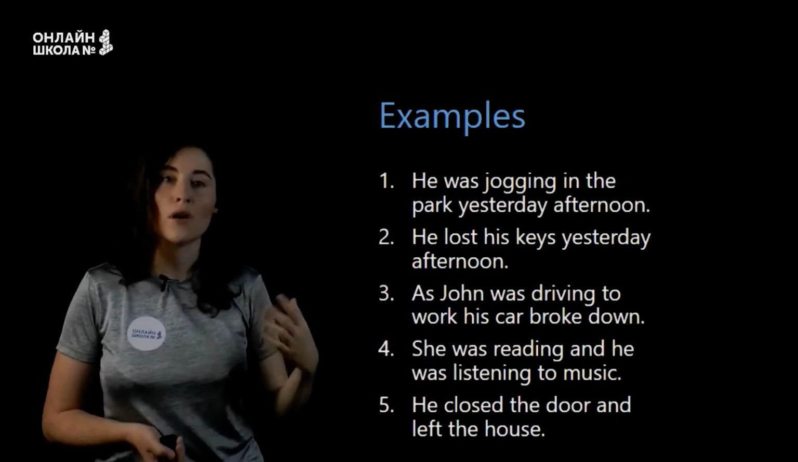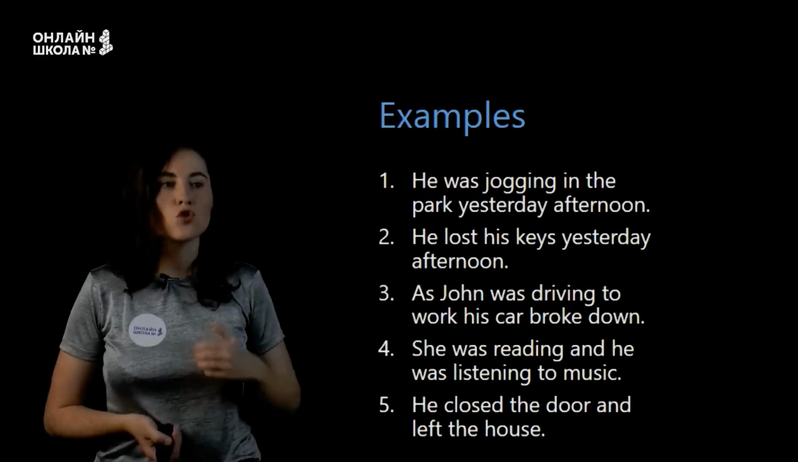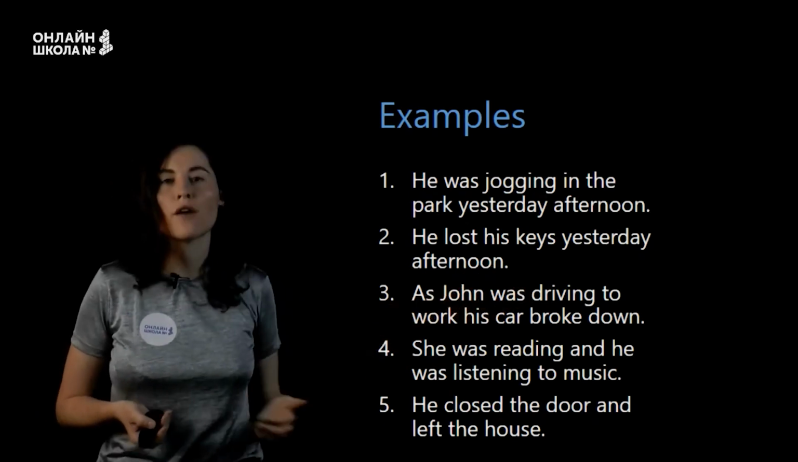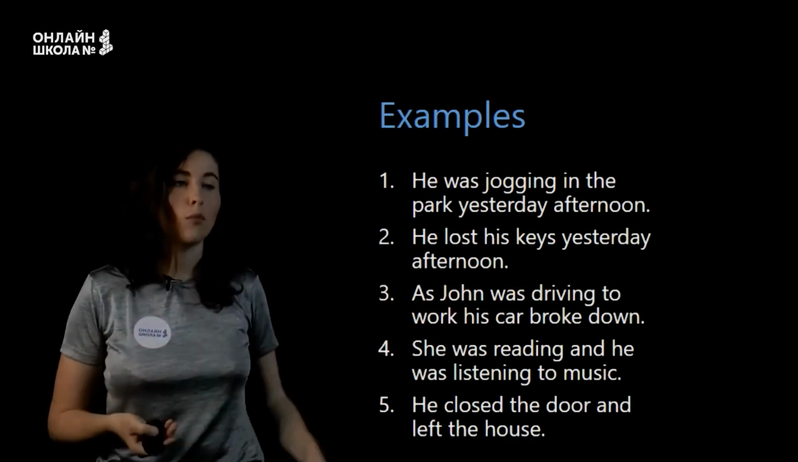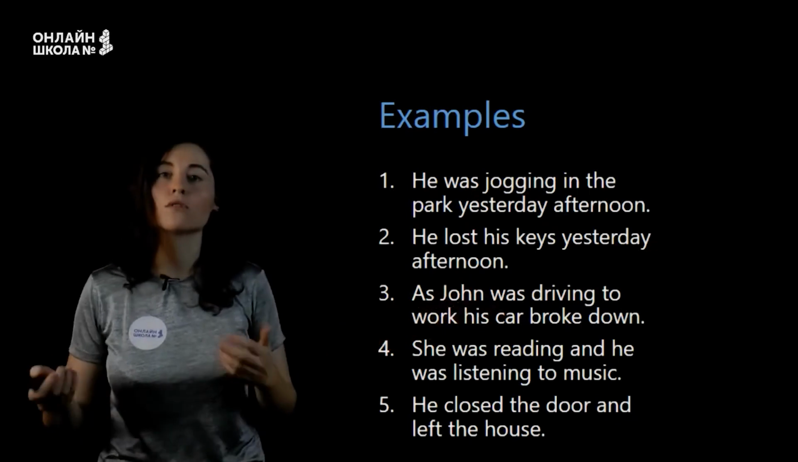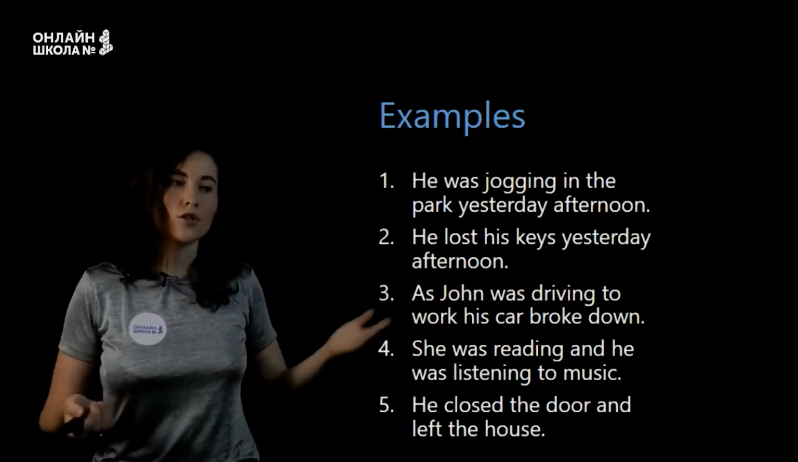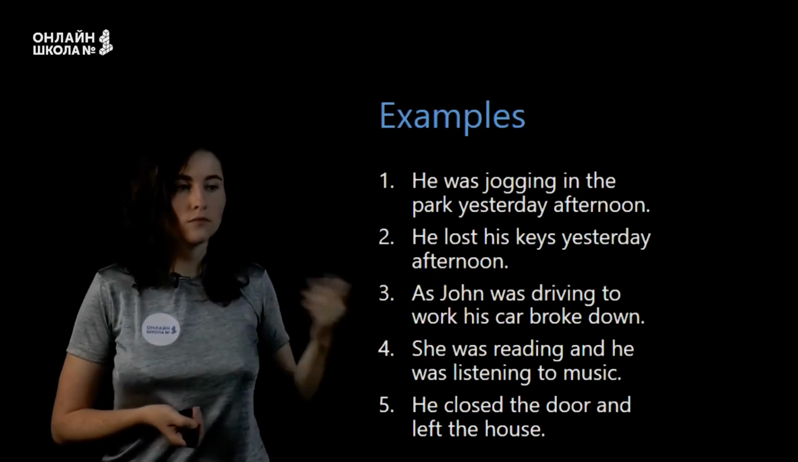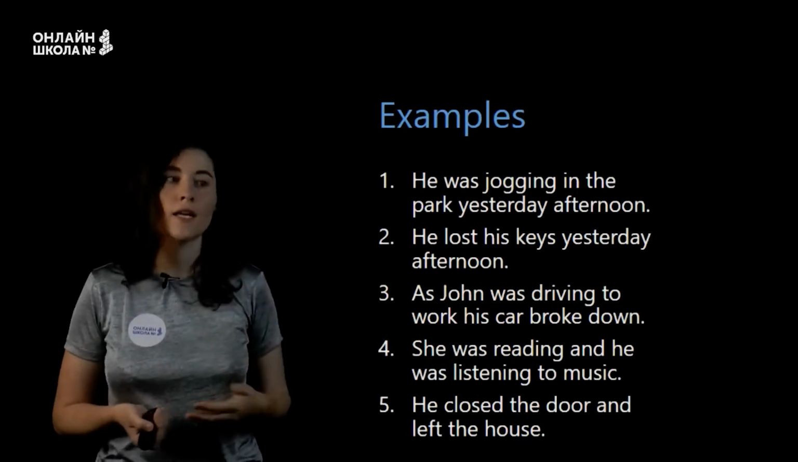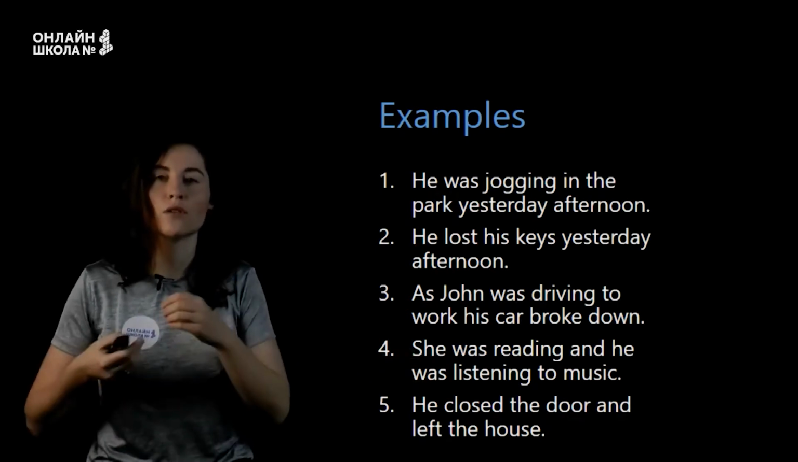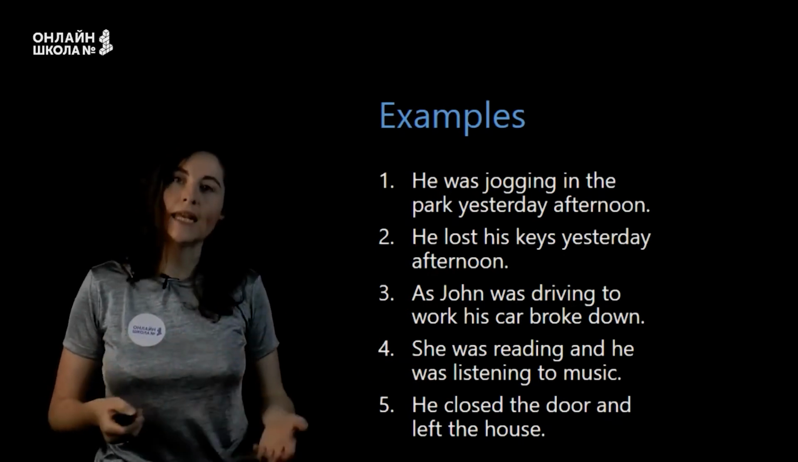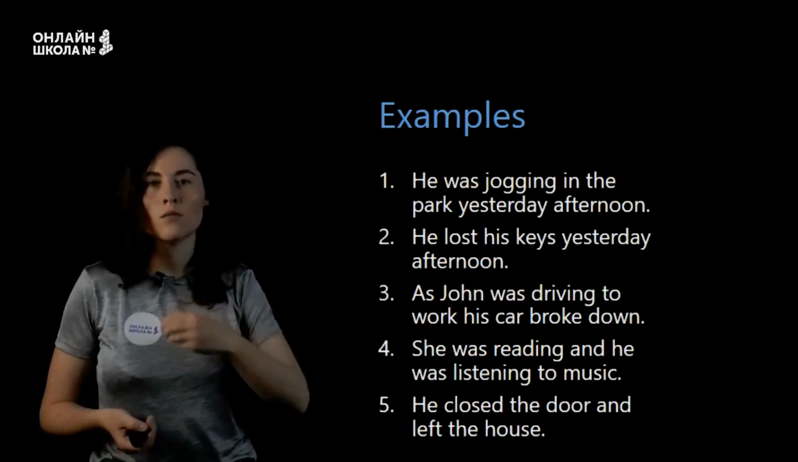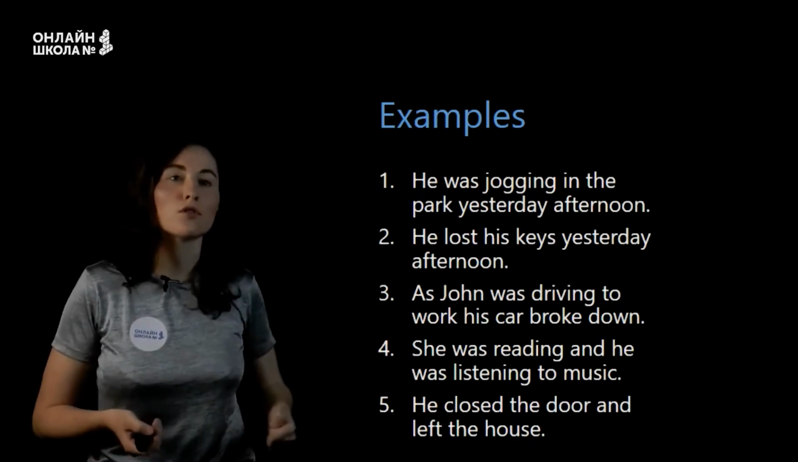That's why past simple. As John was driving to work, his car broke down. John was driving. This is a long action in the past. And car broke down. This is a short action that interrupted the first long action. Next, she was reading and he was listening to music. We see here two simultaneous long actions. То есть два одновременно протекающих процесса в прошлом.